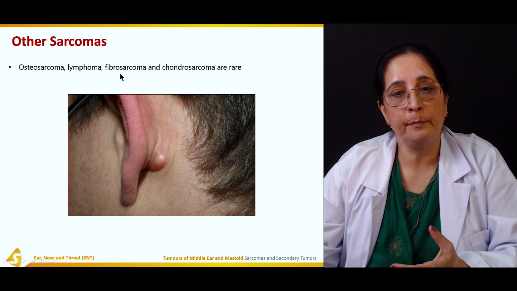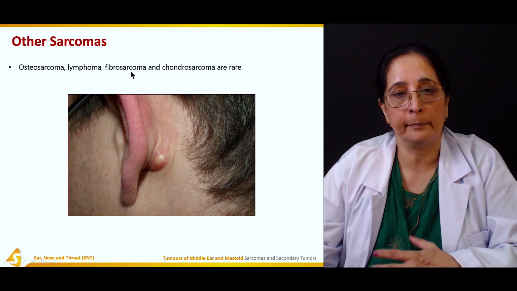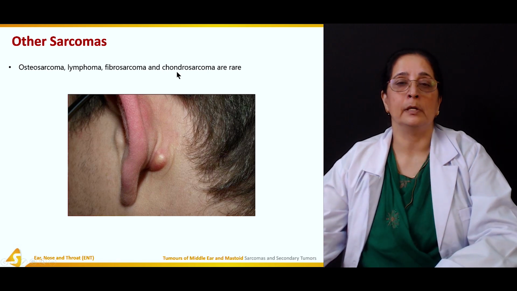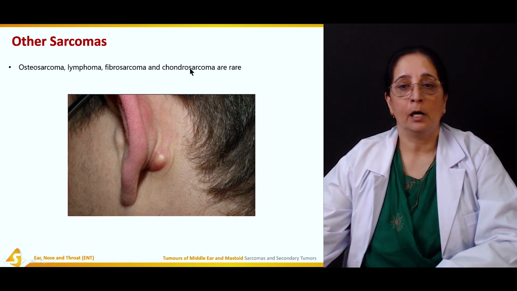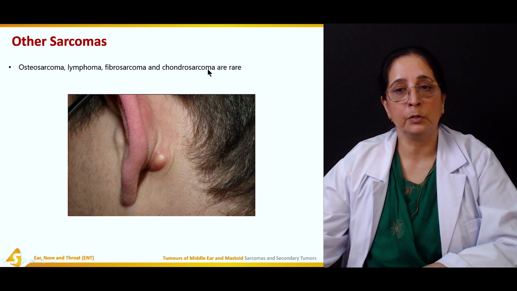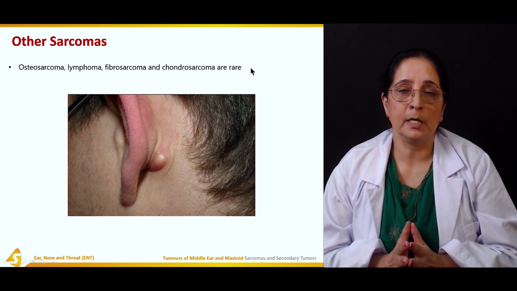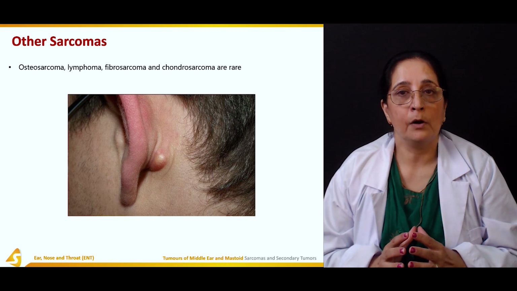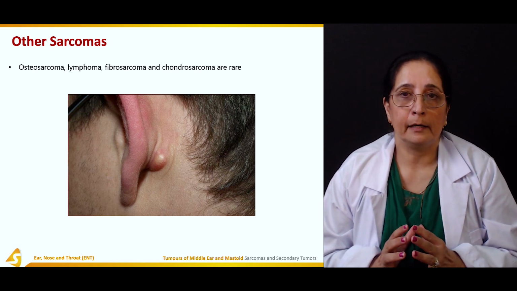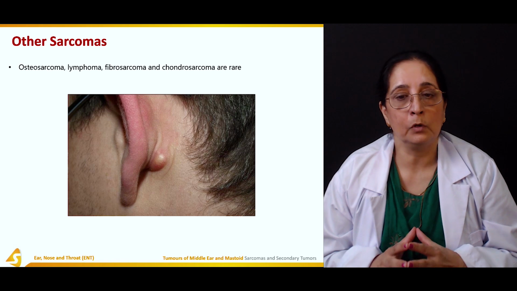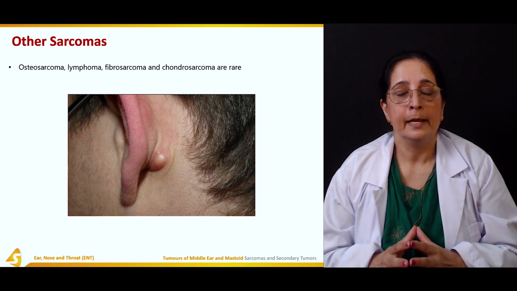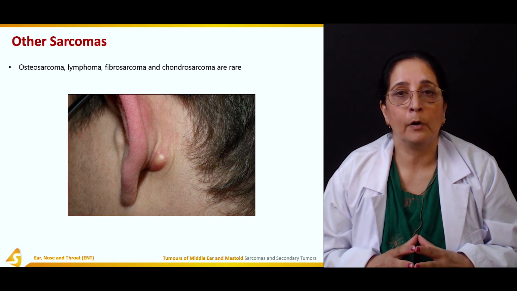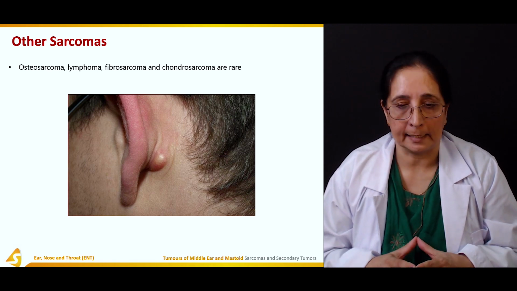Then we have fibrosarcomas from the fibrous tissue, and chondro is for the cartilage. Chondrosarcomas are also rare. So sarcomas of the middle ear and mastoid are not very common. They are rare tumors, more common in children, develop from the embryonic tissue and from pluripotent cells.